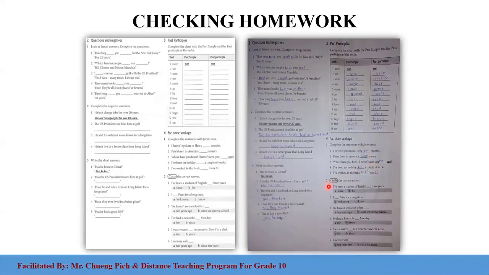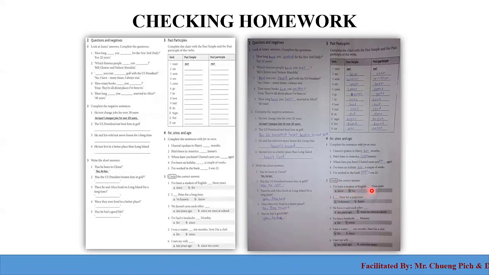Right, so go to number 2, choose the correct answer. So we have 2 choices for each statement here. The first one, I've been a student of English since 3 years or for 3 years. So we have to choose one here. The student chose for, so that's correct, for 3 years. Number 2, I've known Peter for a long time. It means I have known Peter for a long time. So we use present perfect, simple as well.